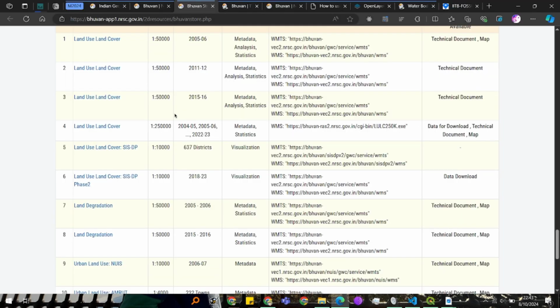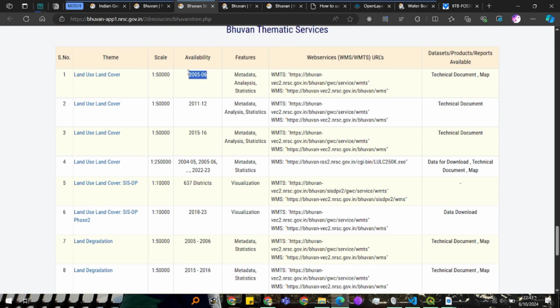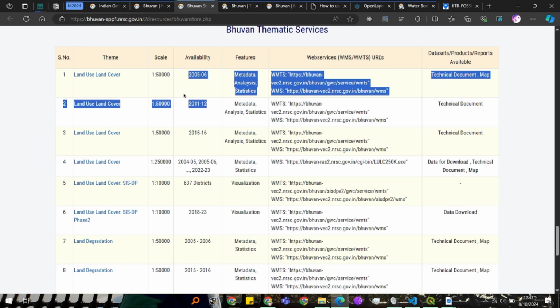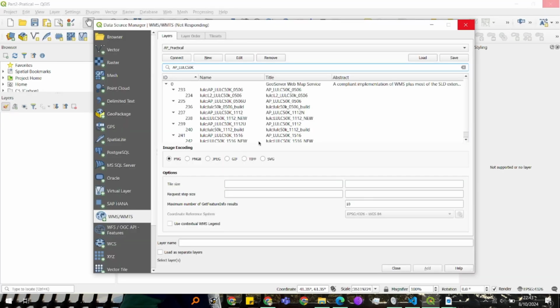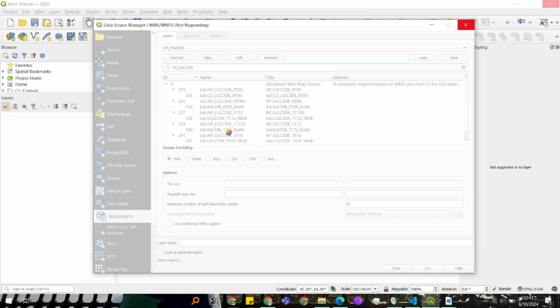All these datasets are combined in this one link, but as of now we are using these three only. It would take some time to load. As you can see, the app has crashed.